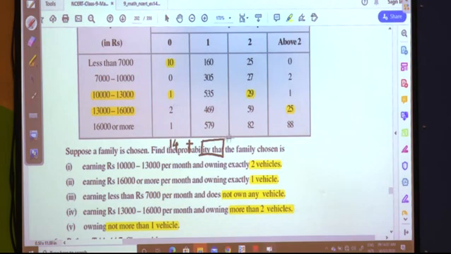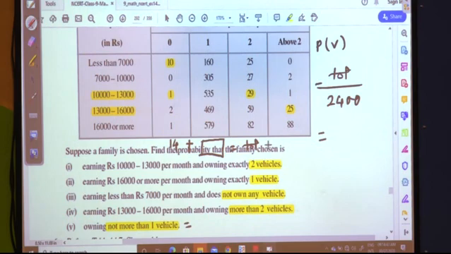Suppose this is the total of those owning not more than 1 vehicle, that total upon 2400. This is the probability of the 5th sub question, that is this criteria, owning not more than 1 vehicle. Whatever answer you are getting of this, that is the answer for this sub question.